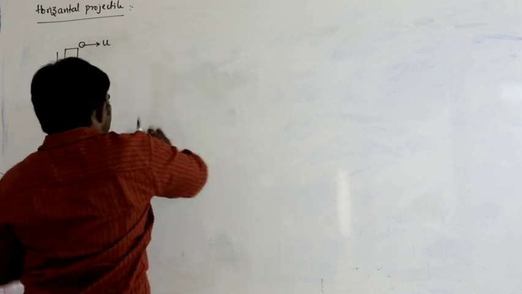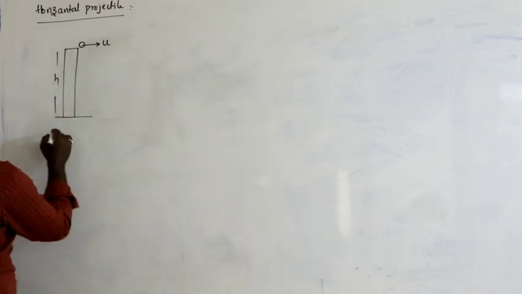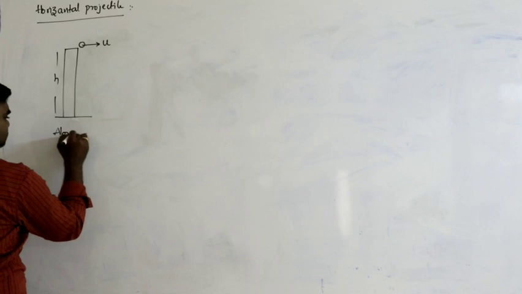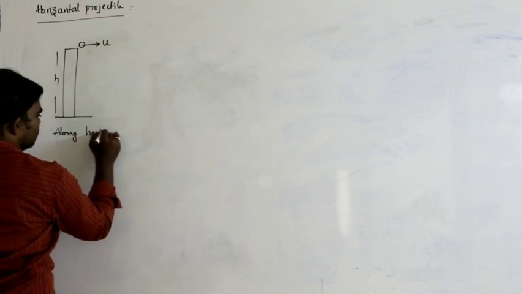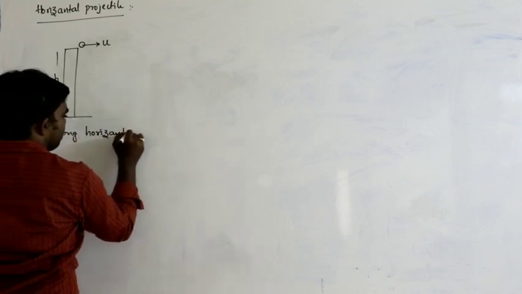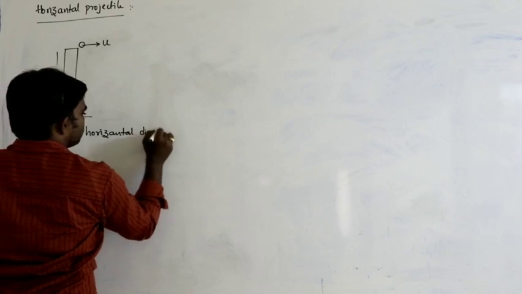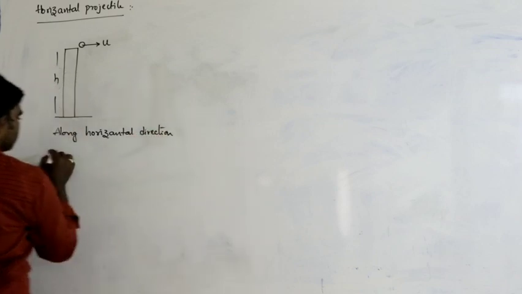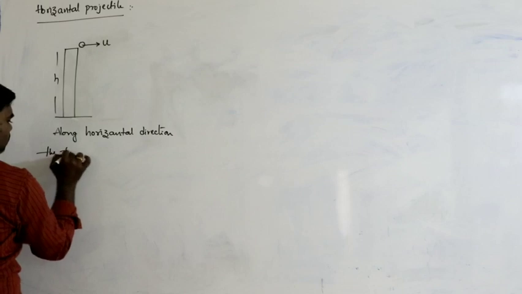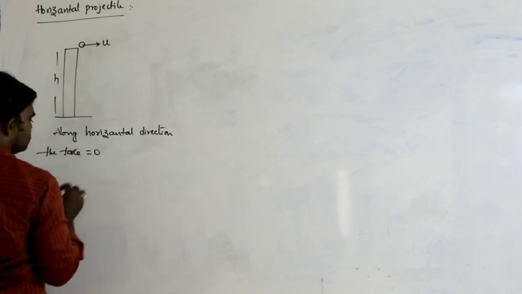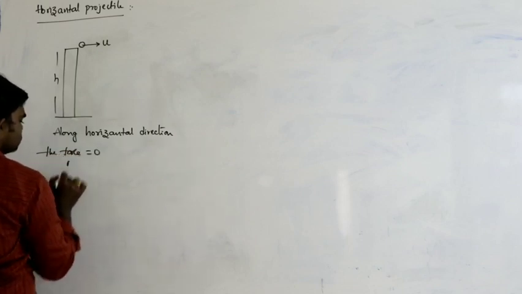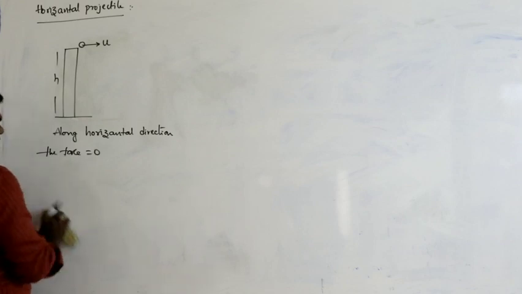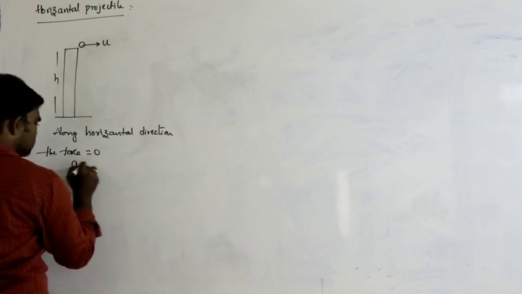So in this situation, along horizontal direction, the force acting on the body is 0. Force is generally ma, so that means acceleration also is 0.